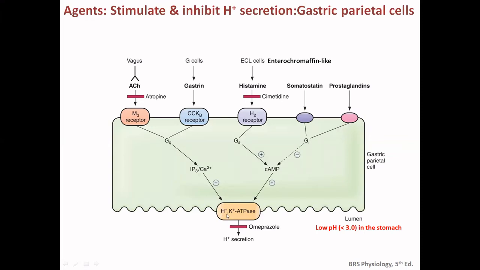This is the proton potassium ATPase, or the proton pump. They secrete H plus, which is equivalent to Cl minus, that's why we call it HCl. And the inhibitor of the proton pump that is in use is omeprazole.